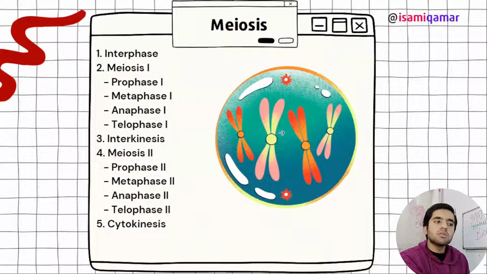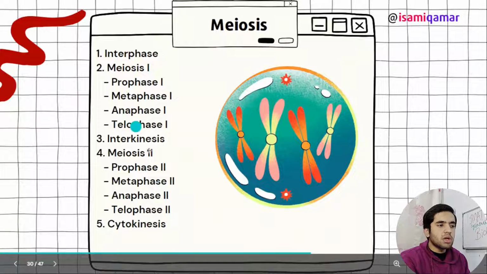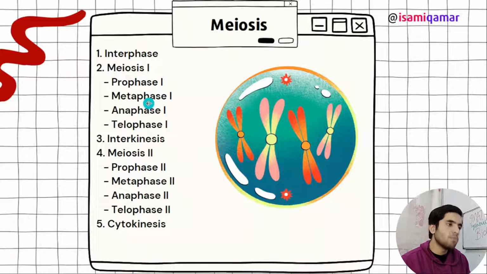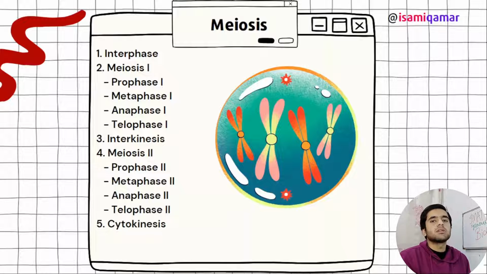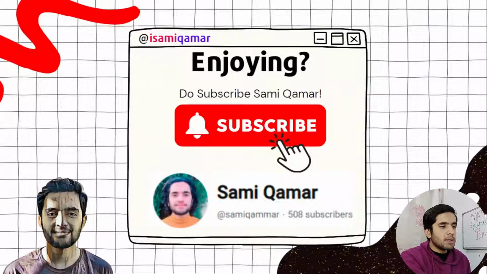Then we have got meiosis. Meiosis is similar to mitosis. Actually, meiosis 2 is the same, but in meiosis 1, instead of one chromosome, homologous chromosomes line up at the metaphase plate, and when meiosis 1 completes, the cell's chromosome number becomes half. So this is the basic difference, and meiosis is sexual reproduction and mitosis is asexual reproduction.